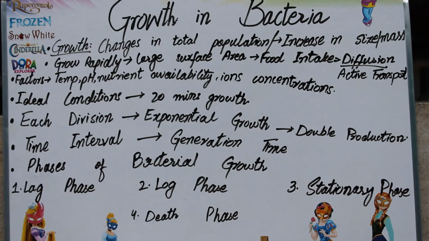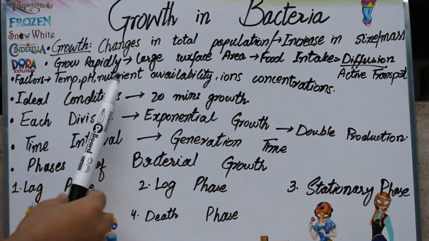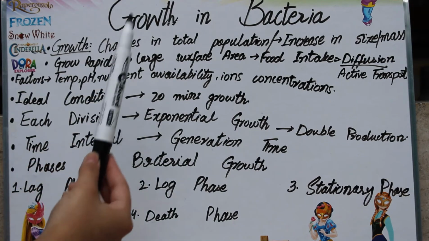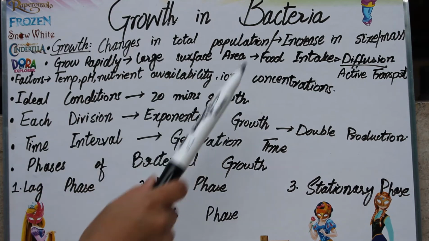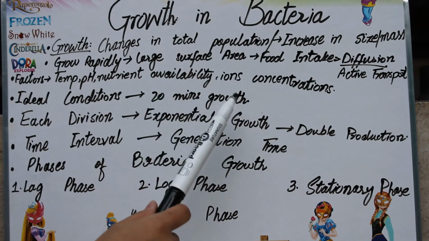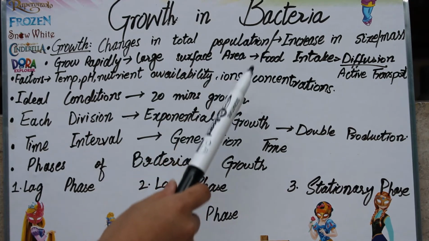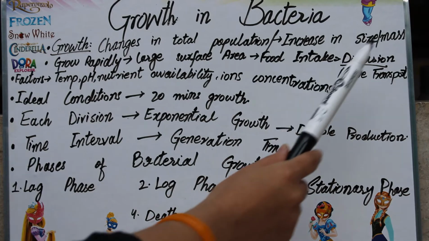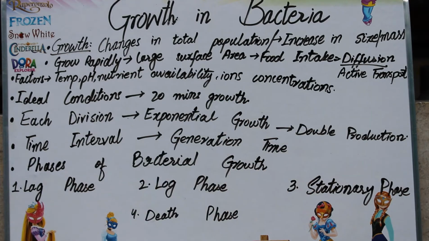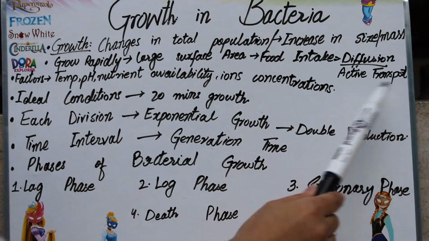And they grow very rapidly. When hundreds or thousands of bacterial cells reproduce and grow, they produce a large surface area, and because of the large surface area after growth, their food intake is increased. With the processes of diffusion and active transport, they do not need any specialized process to increase their food intake. So that's why they just use diffusion and active transport.